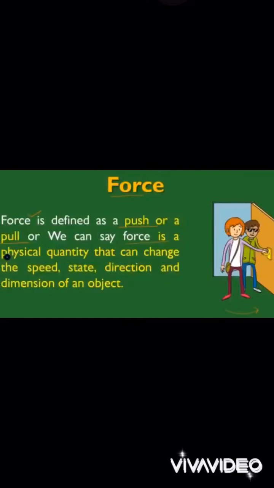As a push or pull, or we can say that force is a physical quantity, that means it can be measured, which results in a change in the speed, state, direction and dimension of the object. Because of the force, there is a change in the speed of the object, state of the object, direction of the object and dimension of the object. So do you know what happens after applying the force on any object?